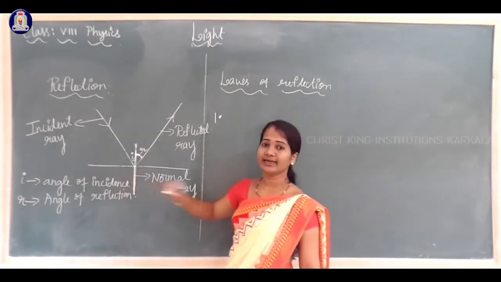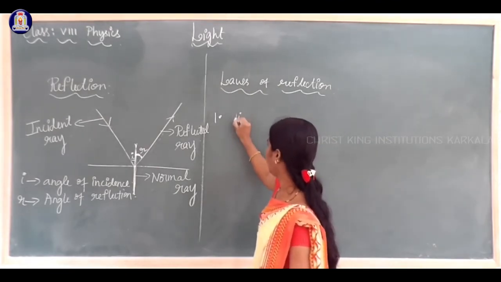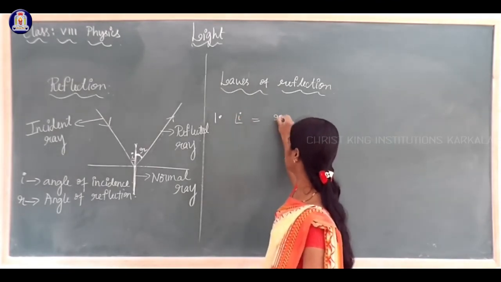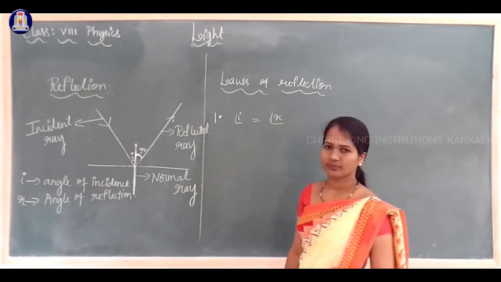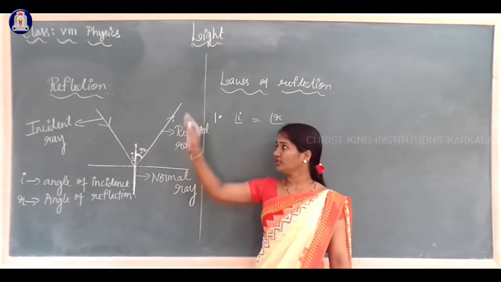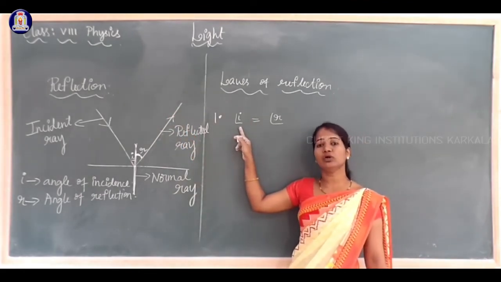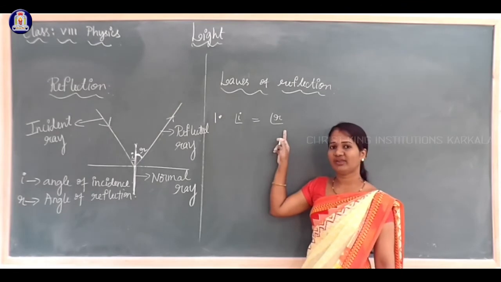Which angle? Angle of incidence, I. Angle I is always equal to angle R. So the first law of reflection can be stated as: for reflection, the angle of incidence is equal to the angle of reflection.